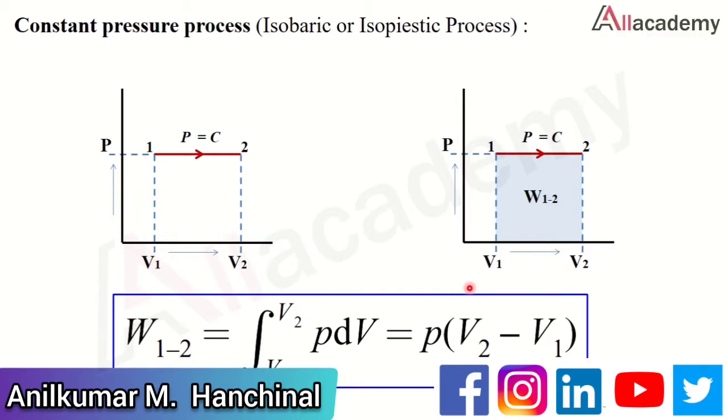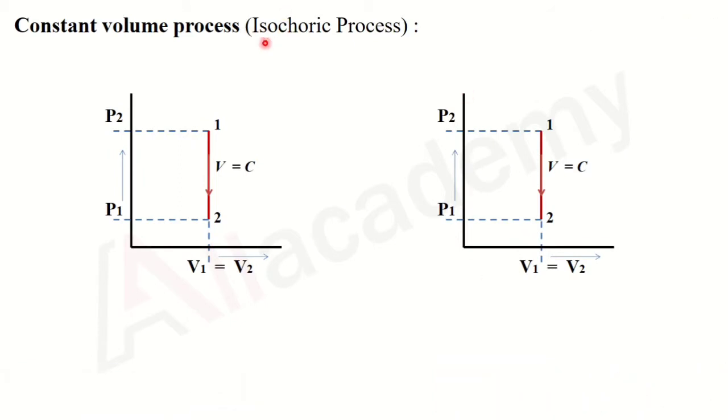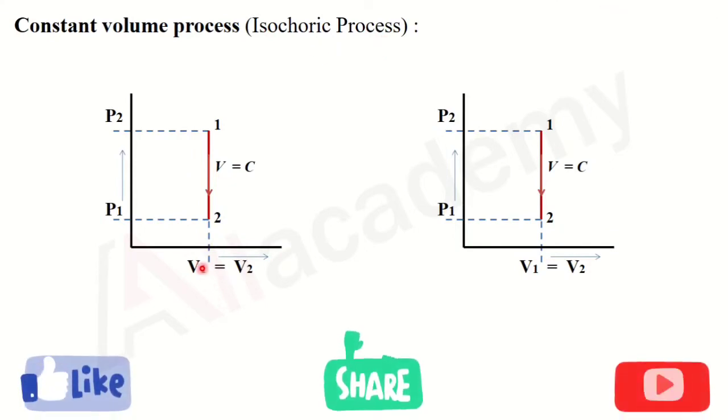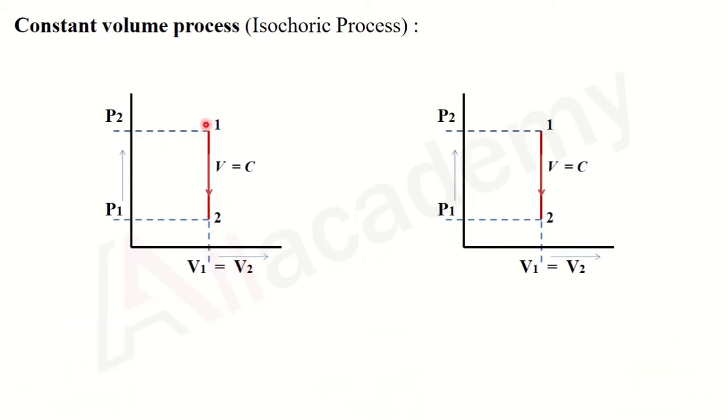Now similarly, the constant volume process is also known as isochoric process. You are seeing the PV diagram for a constant volume process, where V1 and V2 are equal, but there is a change in the pressure.